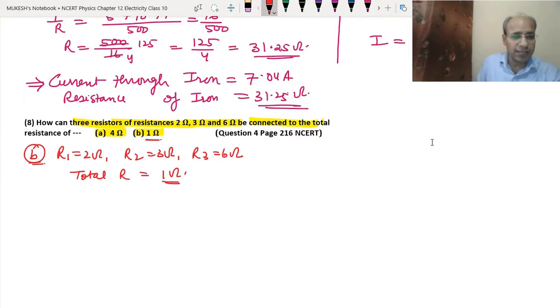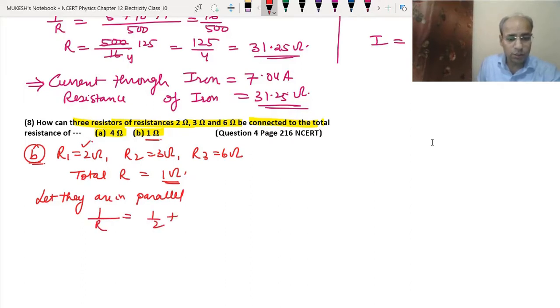It means it is even less than the smallest resistance, 2 ohm. So let us assume that they are connected in parallel. Now just find the total resistance. 1 upon R will be equal to 1 upon 2 plus 1 upon 3 plus 1 upon 6.